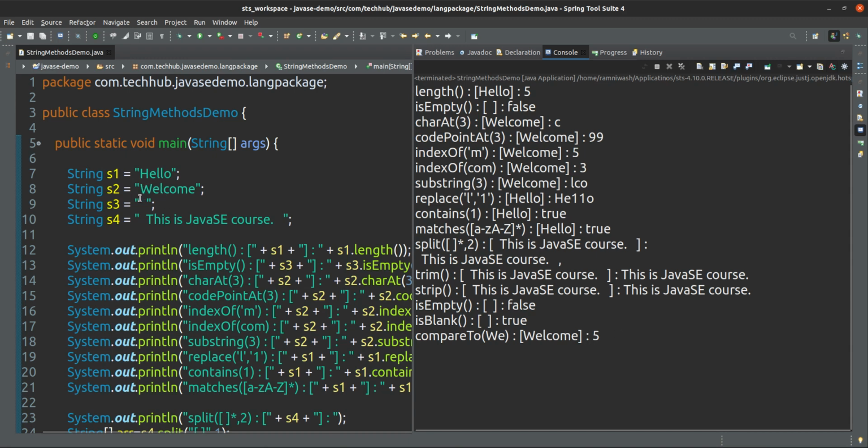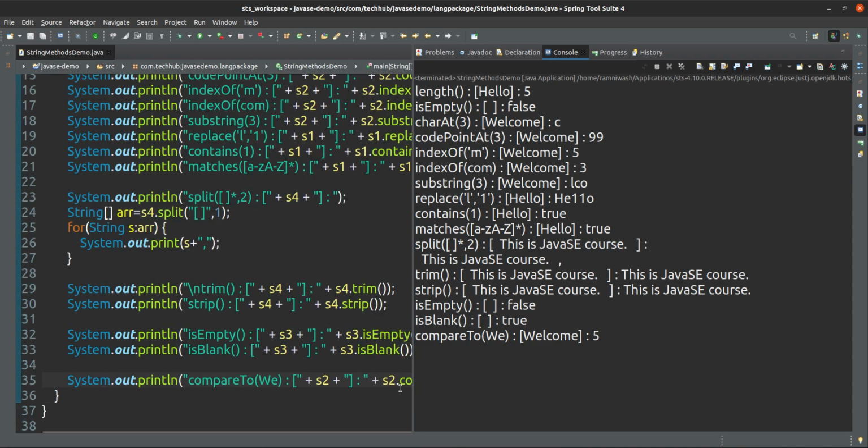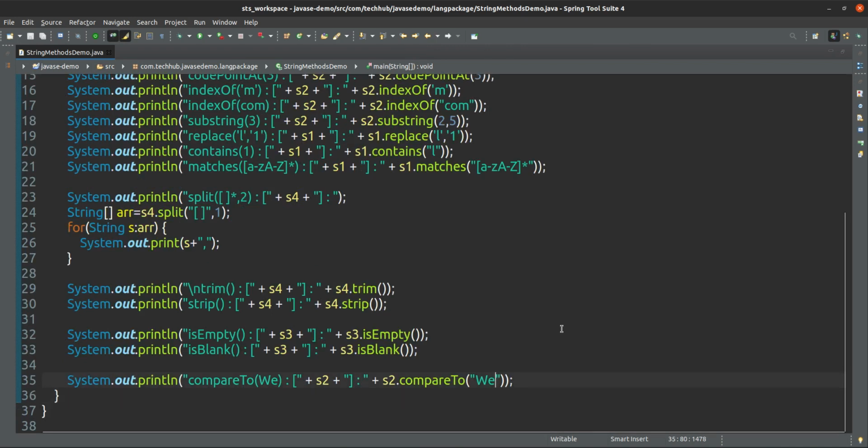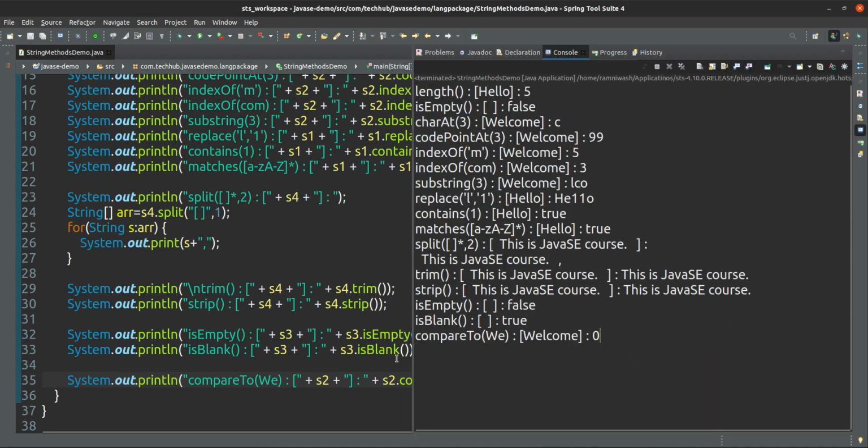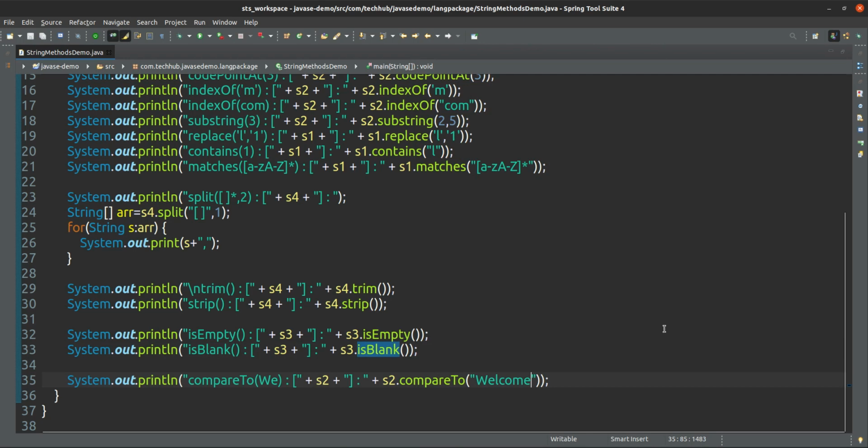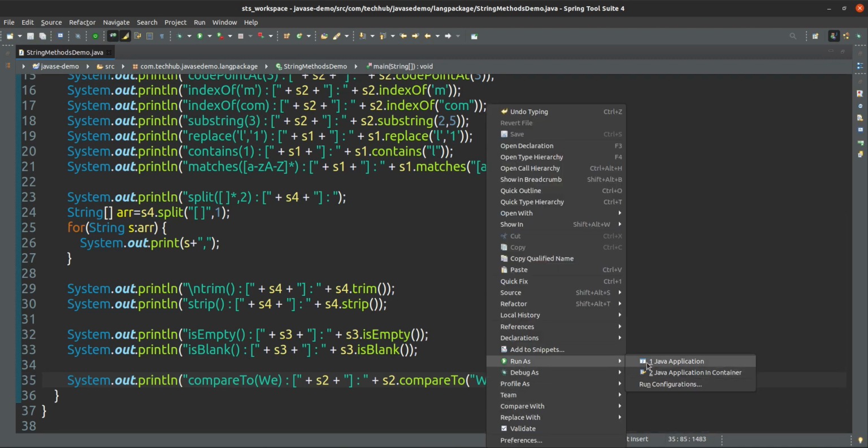If all characters are the same, if we give here WELCOME only, then the comparison will return 0. And if we give here A instead of E, now what will be the value?